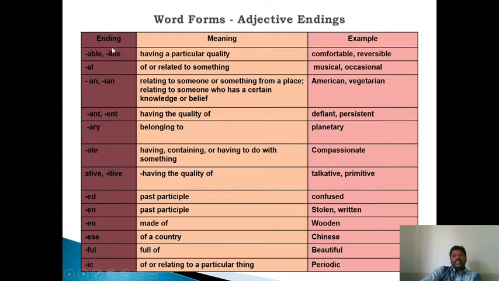Please see the table. For 10 seconds, I keep the slide for you. Thank you very much. Have you understood? Let us move.